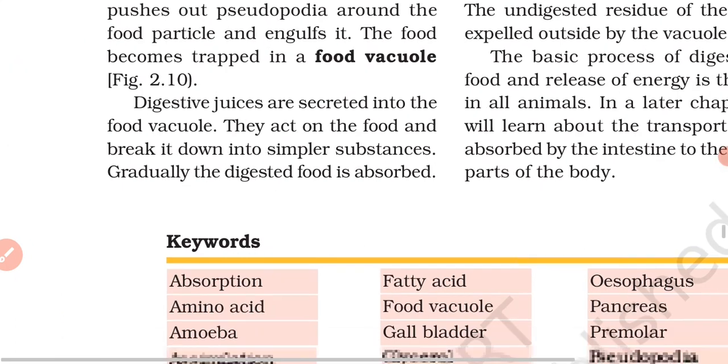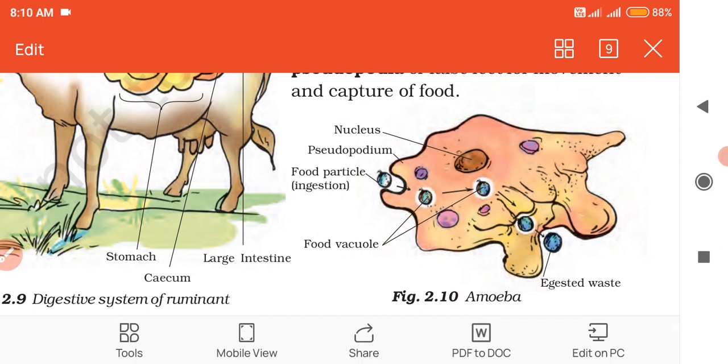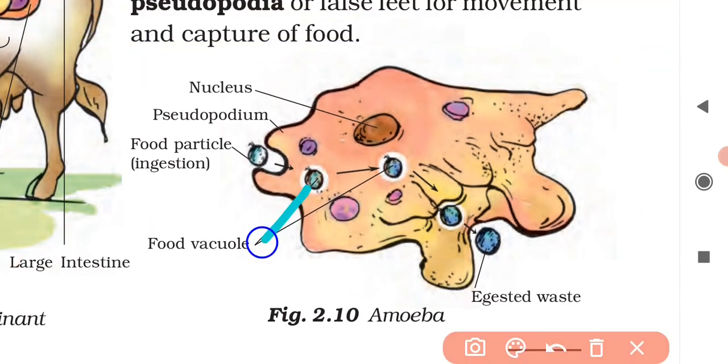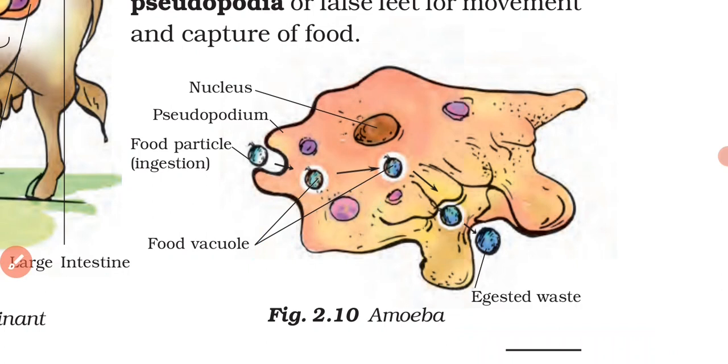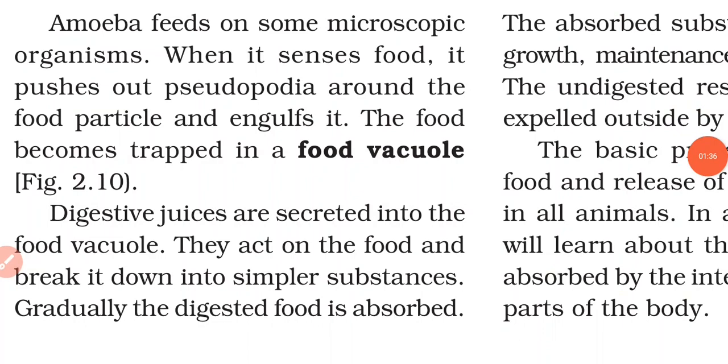Here you see in this figure 2.10, in this food vacuole, the food particle will get trapped along with water, and it will act like a temporary stomach for the amoeba. So the food is digested in amoeba in the food vacuole.